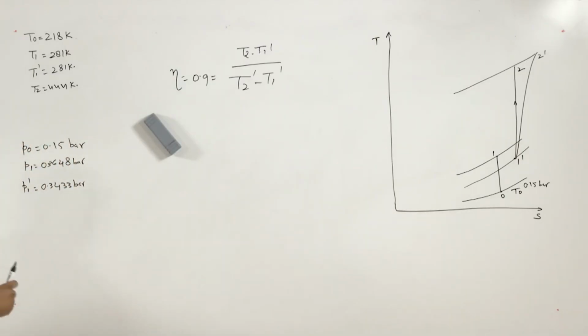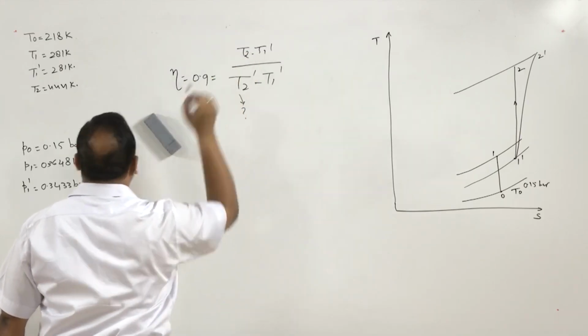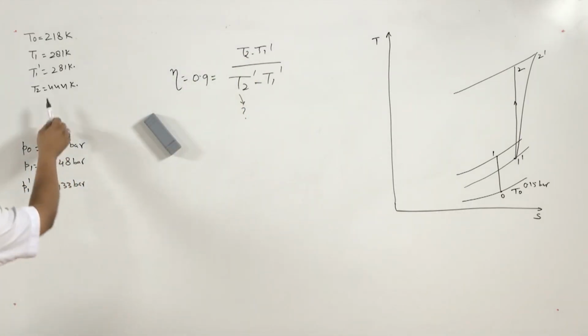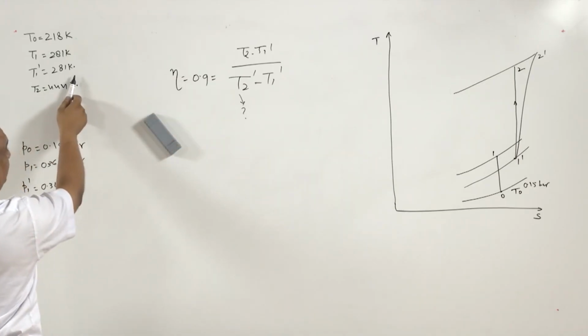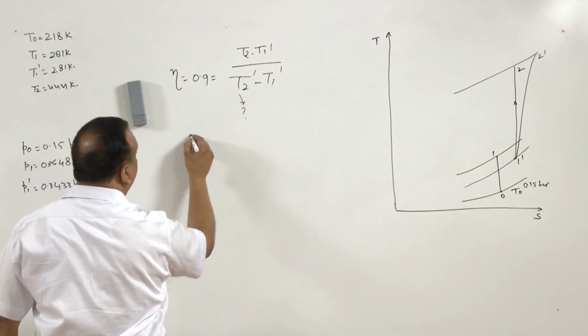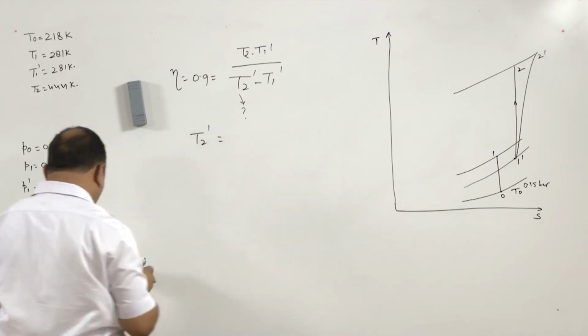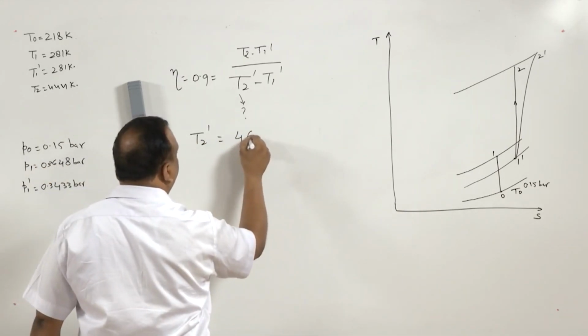T2 dash is not known to us. T2 is 444 Kelvin. T1 dash is 281 Kelvin. Using these values, we can find the value of T2 dash, and T2 dash is 462 Kelvin.